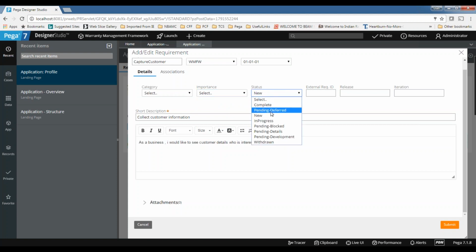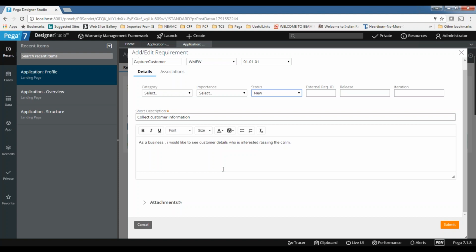Status, by default, will generally be New. Once it is done, you can mark it as Completed, just for tracking purposes. In a normal project, people handle all these things in a separate tool, generally Excel sheets. They add the requirements in the Excel sheet and track them there. Some people use external tools to manage the project. But in Pega, we don't need to use any external tools.